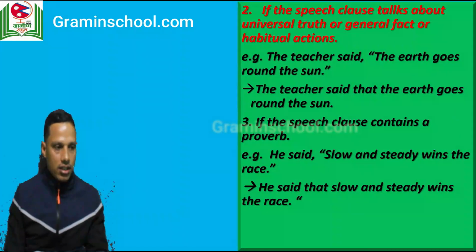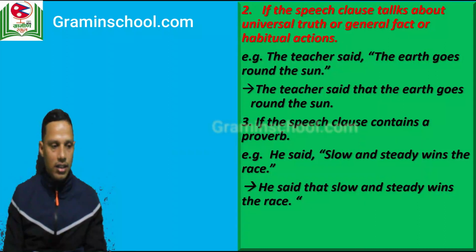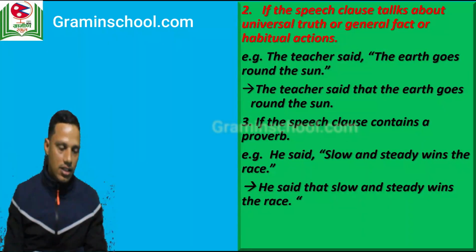Now next condition we have: if the speech clause talks about universal truth or general fact or habitual actions, then in this condition also the tense remains the same in indirect speech. Now let's see this example. The teacher said, "The earth goes round the sun." This sentence talks about universal truth. So we don't have to change the tense in indirect speech, right? So let's see how we can change this into indirect: the teacher said that the earth goes round the sun. Goes, goes. There is no change in the tense.